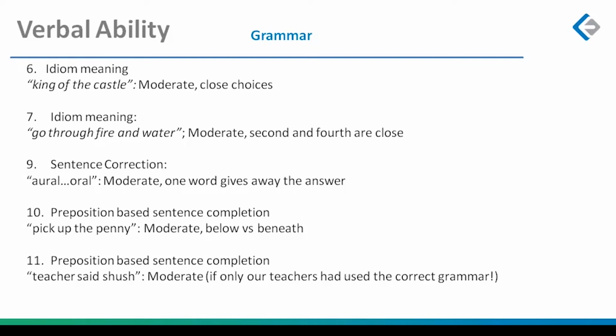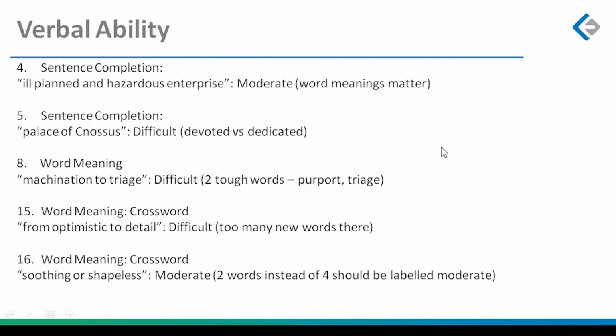Why she? It could be a he also. I don't know. I don't remember in my primary school any of my male teachers being English teachers. But anyways, yeah, so moderate if you remember that your teacher used the correct word.